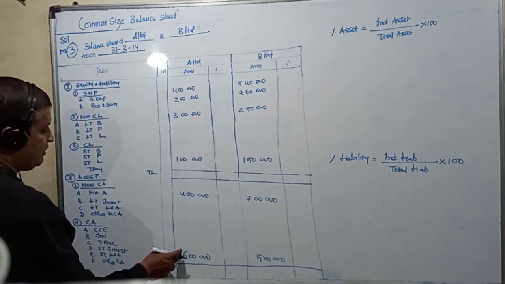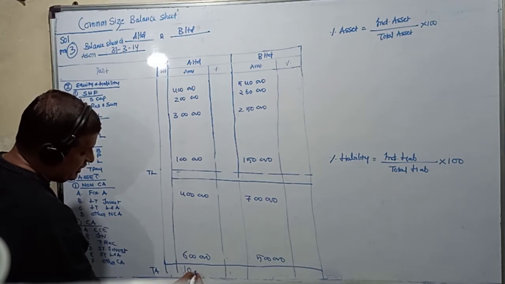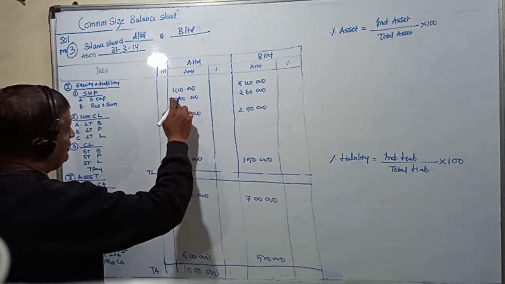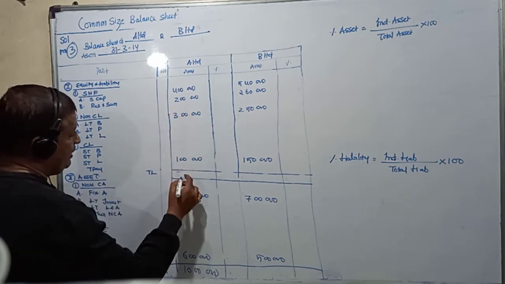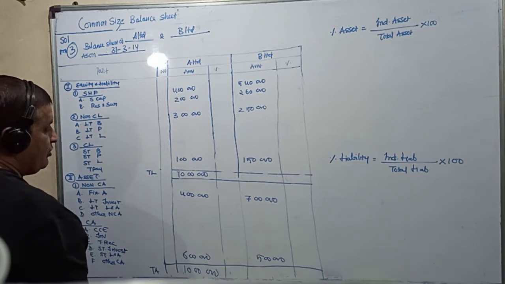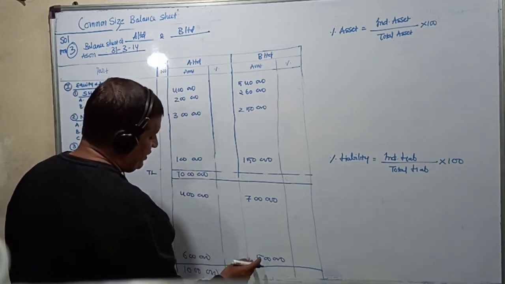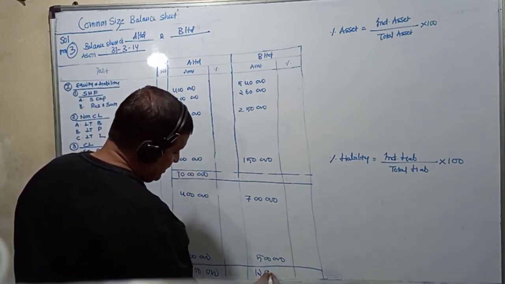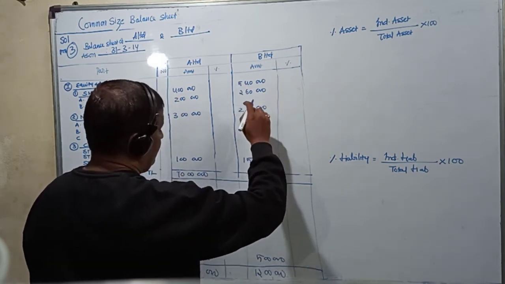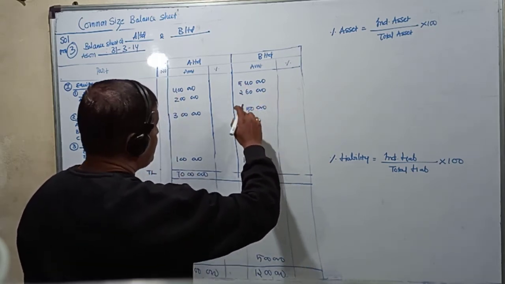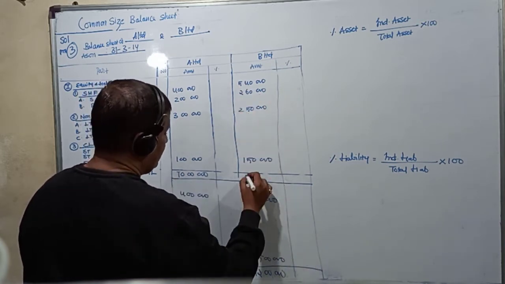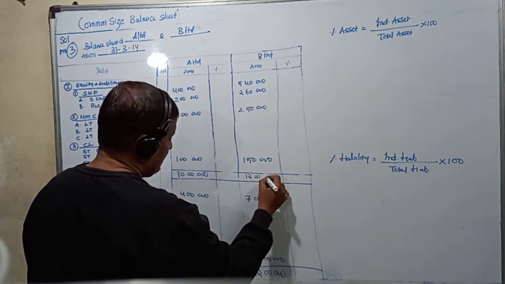So 6 plus 4, this total is 10 lakhs. Come to this side, 7 plus 5, this total is 12 lakhs.